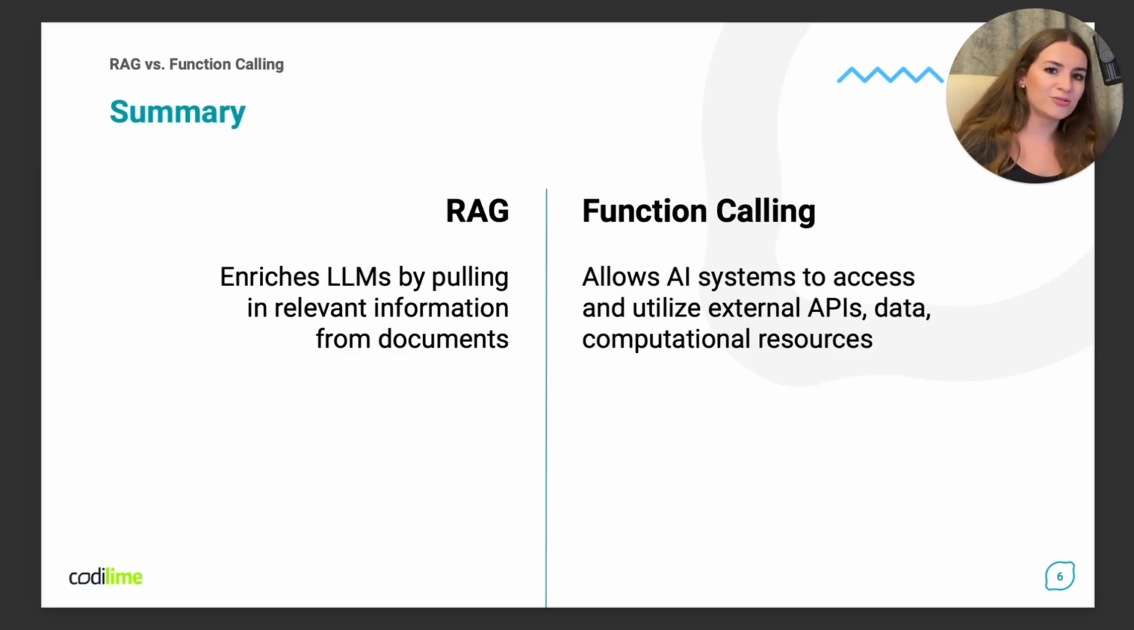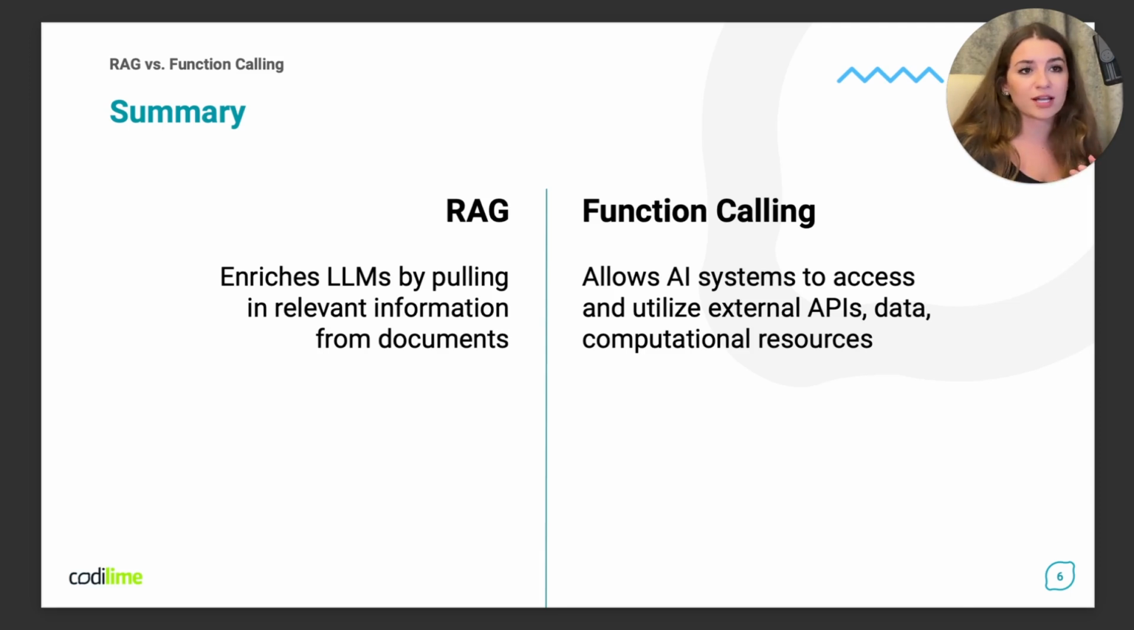So when do we use RAG? When do we use function calling? Well, it depends. Use RAG when you need to incorporate extensive background information from large static datasets. For instance, if you have a vast repository of documents, reports, or historical data that the model needs to reference to provide comprehensive answers, RAG is the ideal choice.